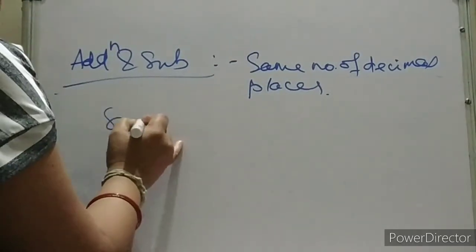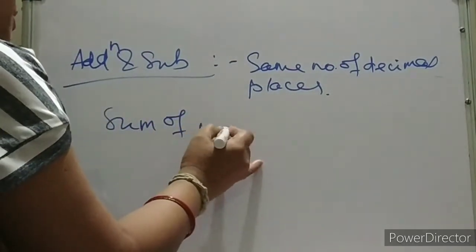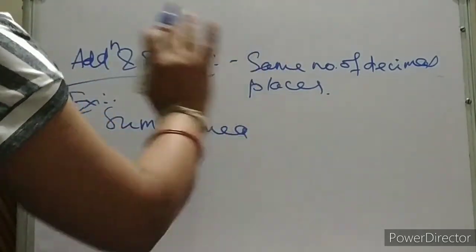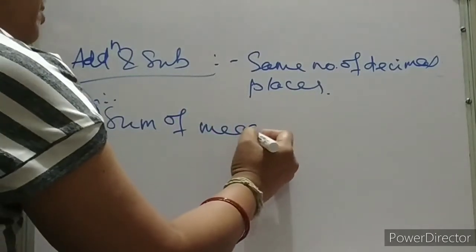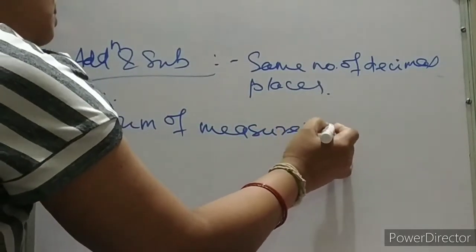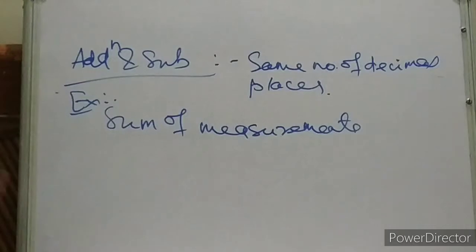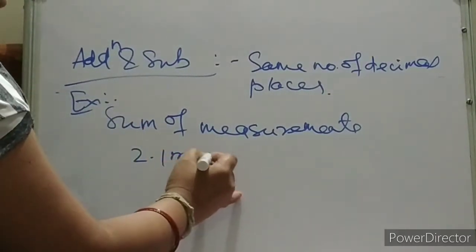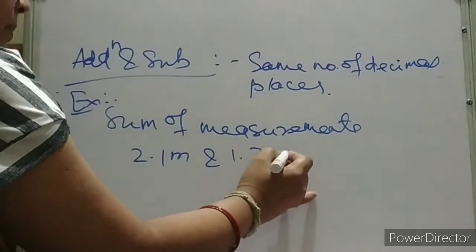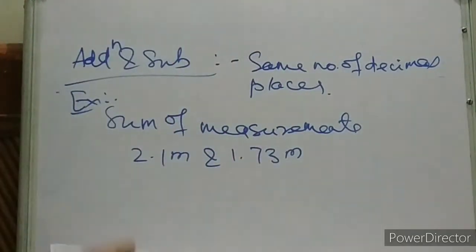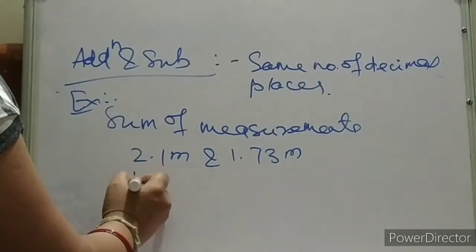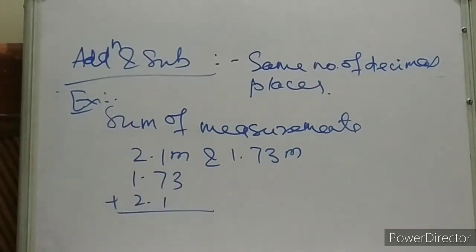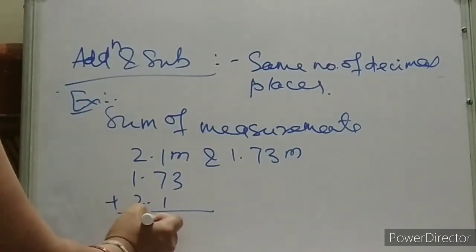Suppose the question is given: find the sum of the measurements. This is your example, children. With examples only we can understand these rules. Find the sum of the measurements of 2.1 meter and 1.73 meter. As per the rule, how will we do it? 1.73 plus 2.1. How much is it? 3.83.